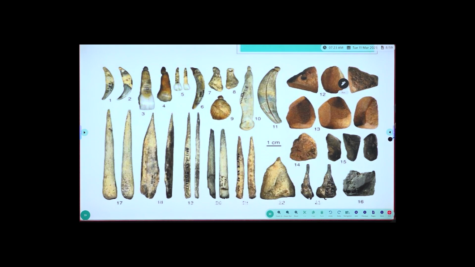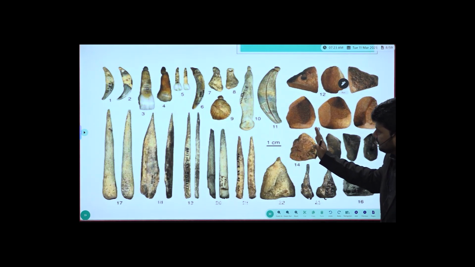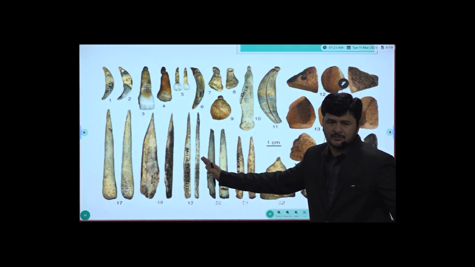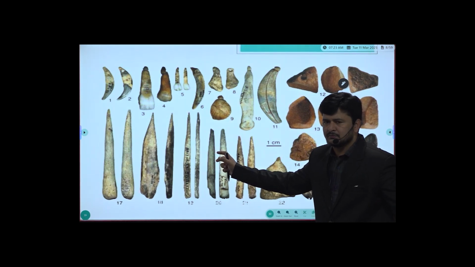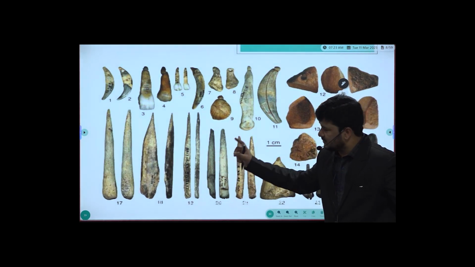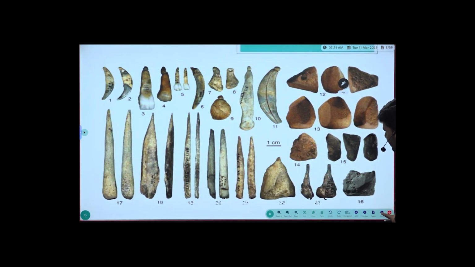Okay, look at the board. So these are the stone tools. One of the keywords we have written, artifacts, otherwise called stone tools. So these are the primitive stone tools which we found in Paleolithic cultures. Besides stone tools, we also found bone tools, ఎముకలతో చేసిన పనిముట్లు అంటాం తెలుగులో. Bone tools, right? So these are the major tools used by Paleolithic people.